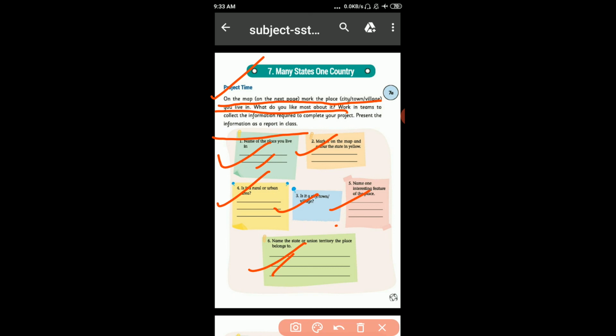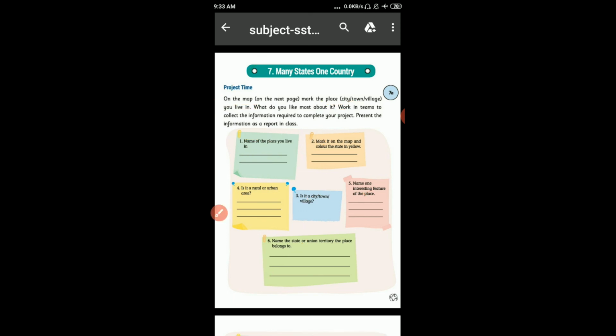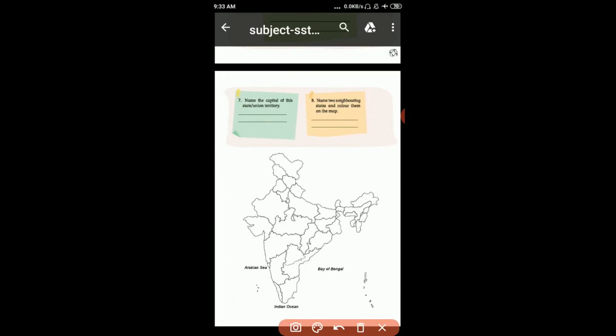All things I will send in PDF, students. So don't be afraid. Write it down. Listen very carefully. And first of all, open your book. Now open your next page in the companion book. It is page number 26. Name the capital of this state or union territory. State Rajasthan. Capital is Jaipur.